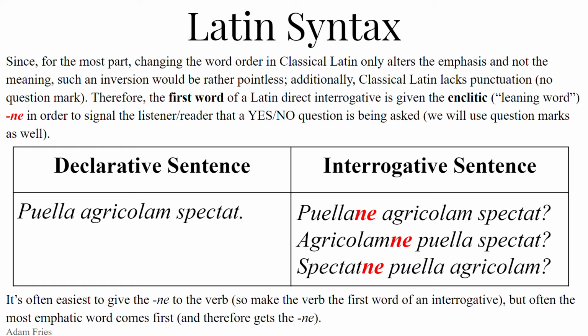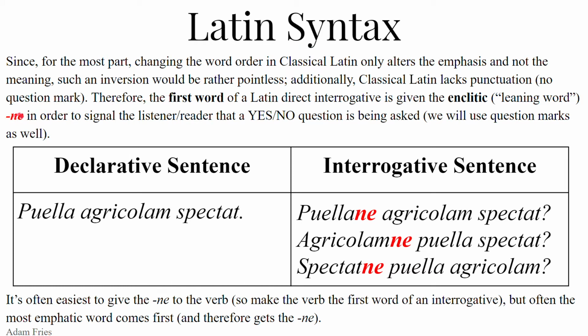You already know an enclitic, and that's que. Que, when it means and it is attached to a word, that's an enclitic. Que by itself doesn't have really a meaning. You don't see it, Q-U-E, by itself. It has to, like a symbiote, attach itself to another word, a host, if you will, in order to have meaning. Ne works the same way.